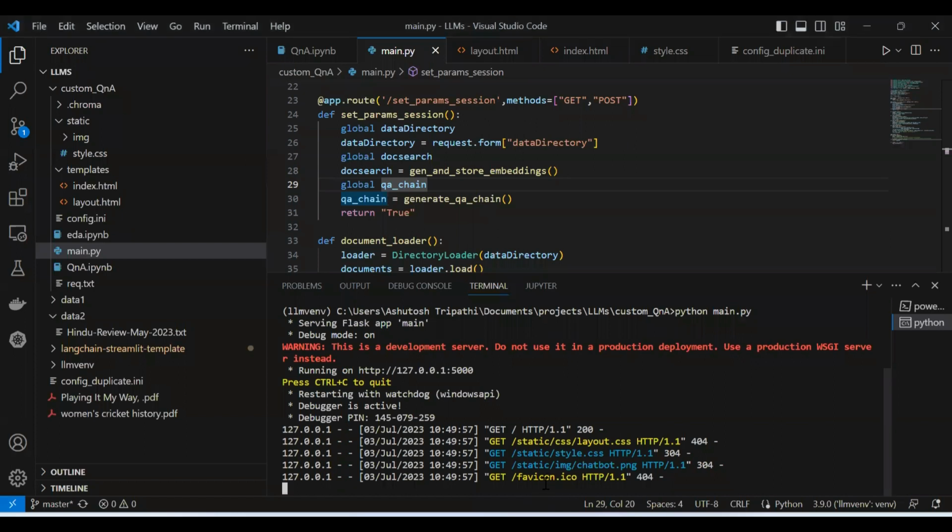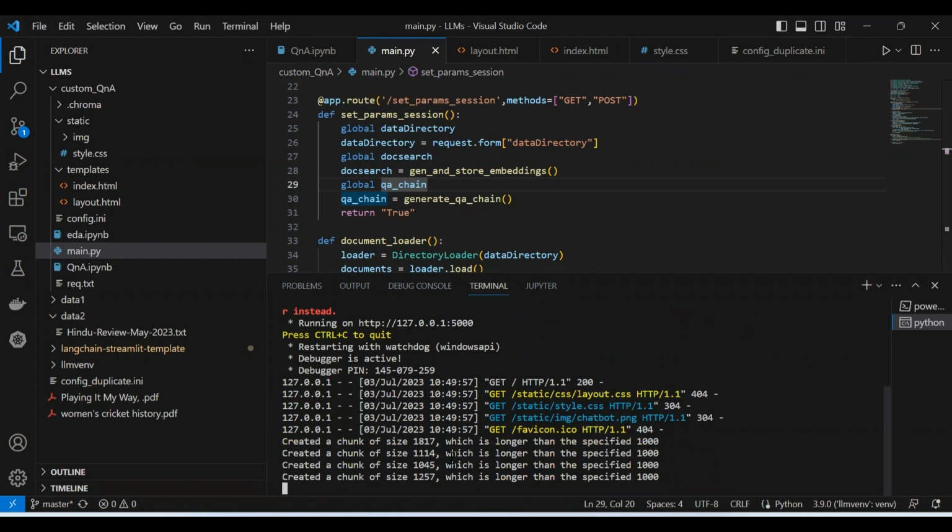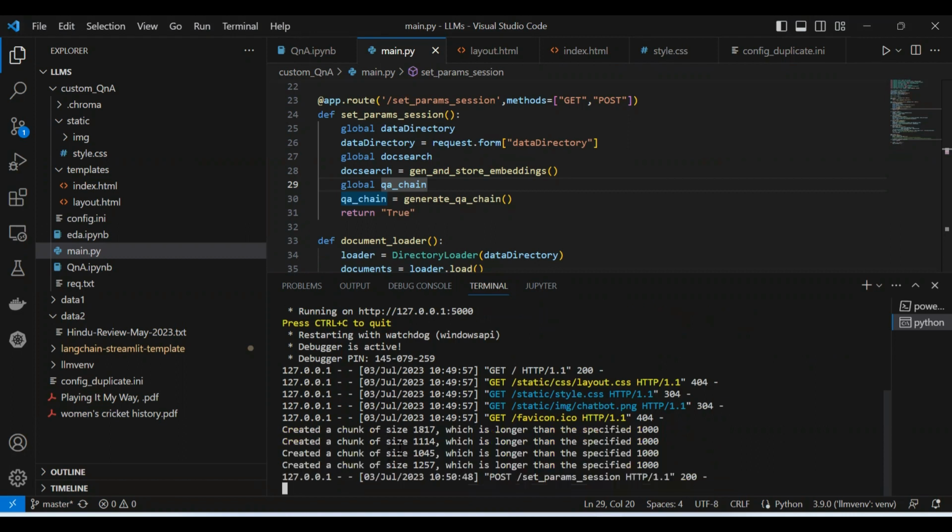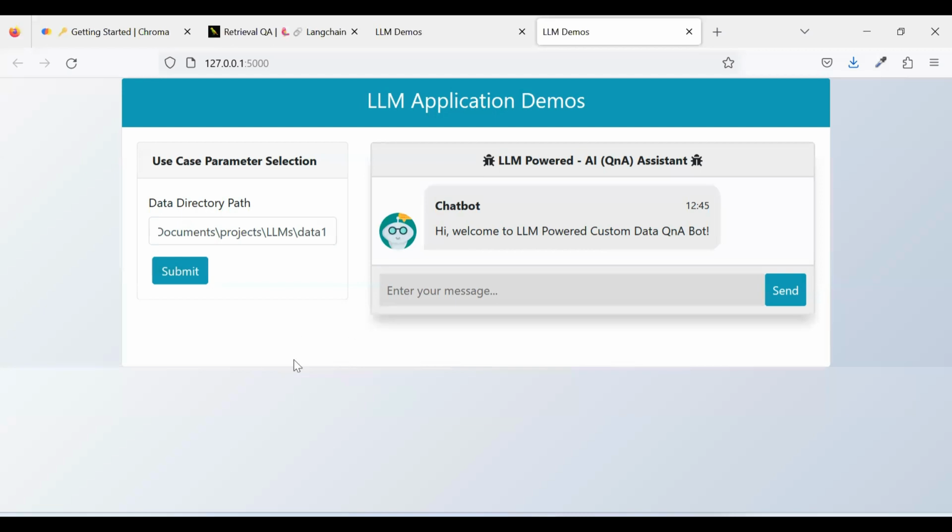Basically it is calling those methods one by one, and first it will try to create the embeddings, but for that it will create different chunks. It will load the document, split the document into characters, and then create embeddings. Once it is done, the progress bar will finish, and now you can ask questions. Let me show you.